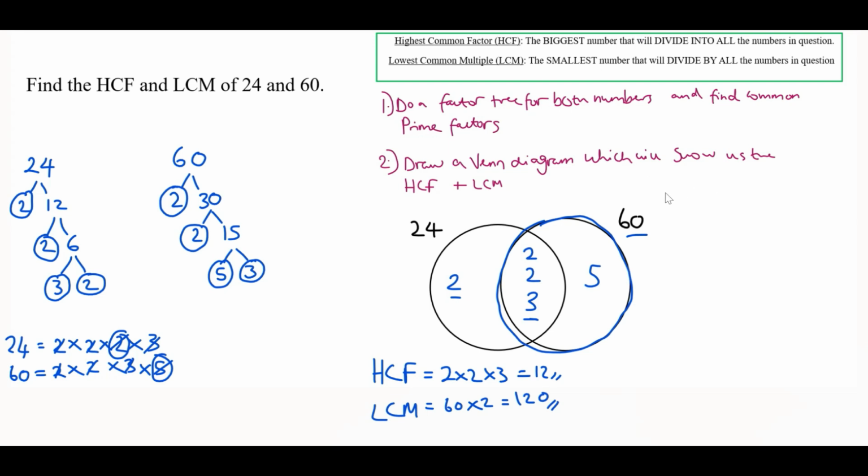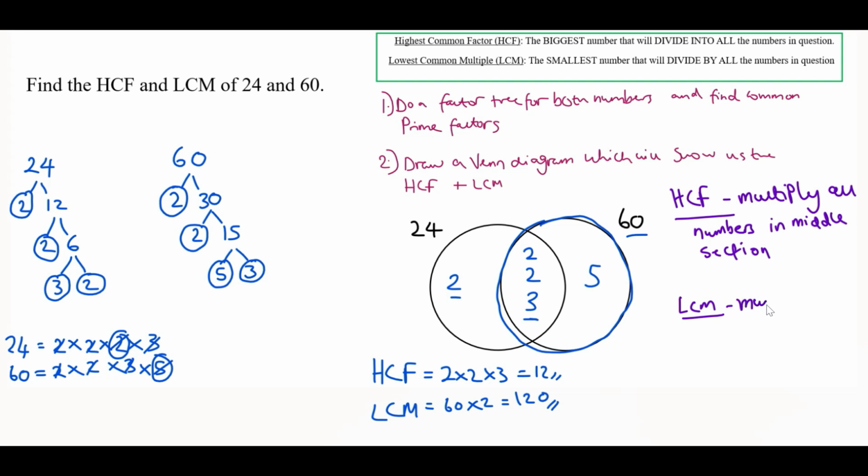And I'm just going to make a quick note of how we calculated these for our revision. So for the highest common factor, multiply all the numbers in the middle section. For the lowest common multiple, multiply all of the numbers in the Venn diagram.